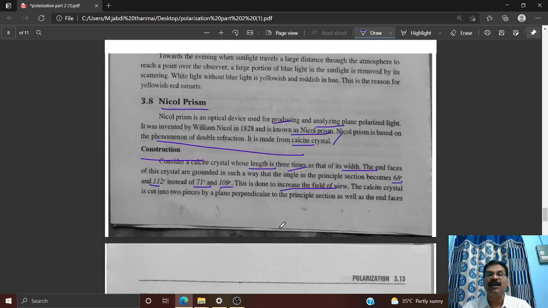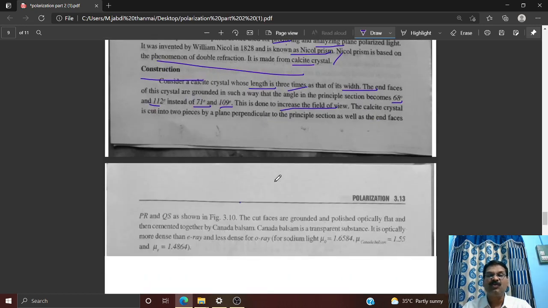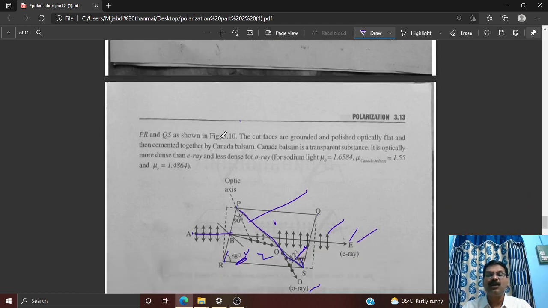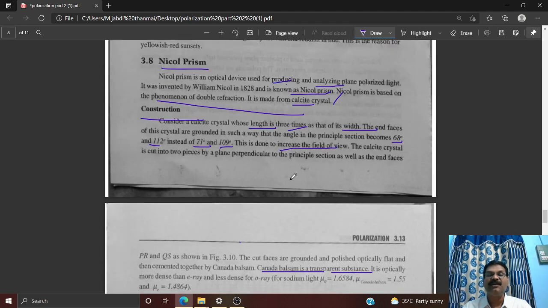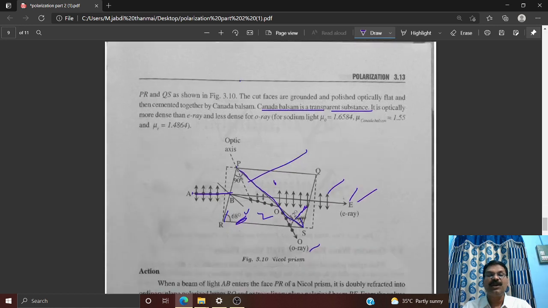So that is why I am telling you here, this is what is known as PR and QS. The cut faces are ground and polished optically flat, and then they both are cemented together with the Canada balsam. I already told you that Canada balsam is a transparent substance. Is it clear? Not only that, its extra characteristic is that it acts like a rarer medium. So it is optically denser than for the extraordinary ray, and rarer than for the ordinary ray.